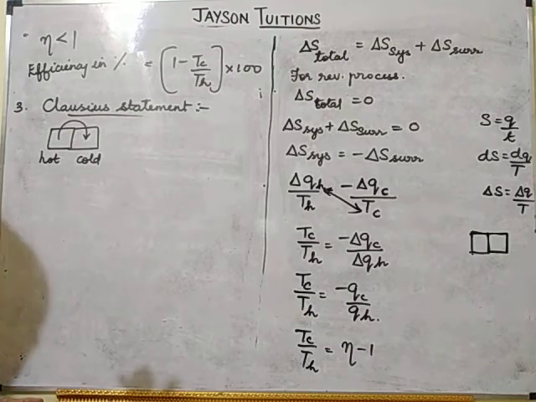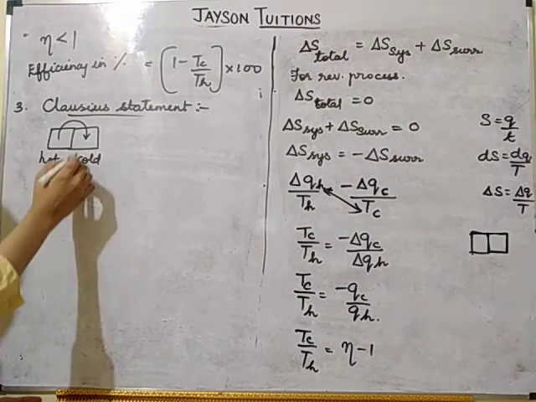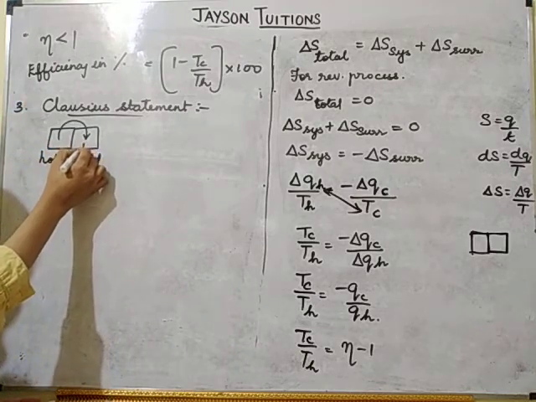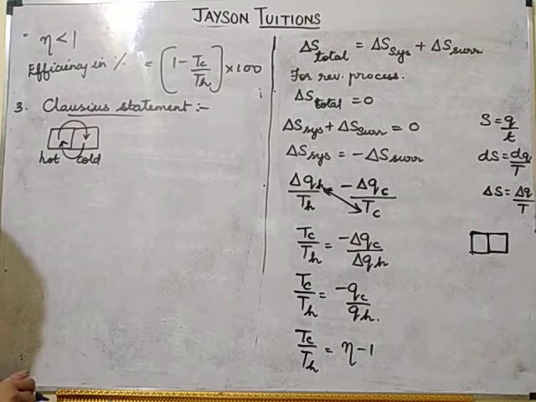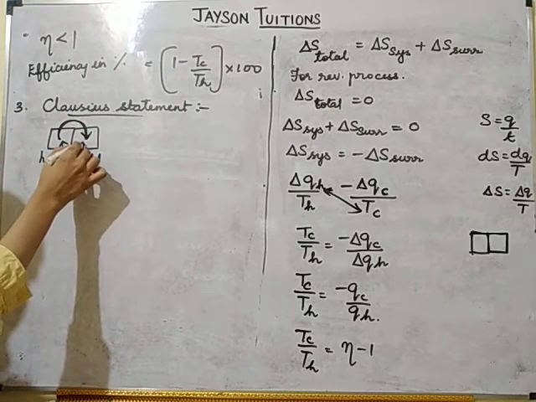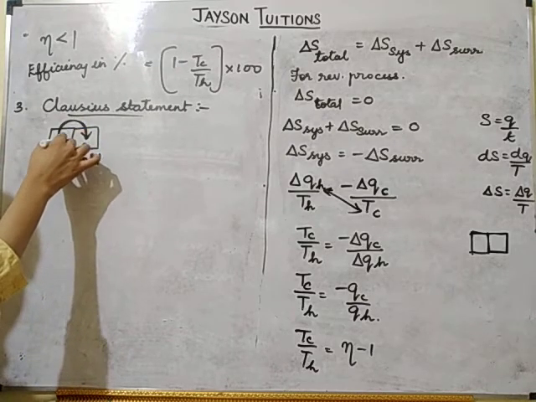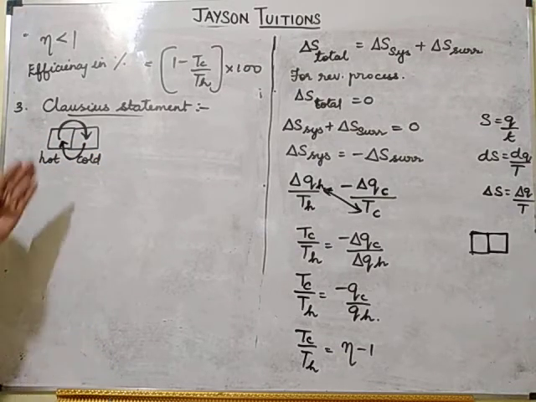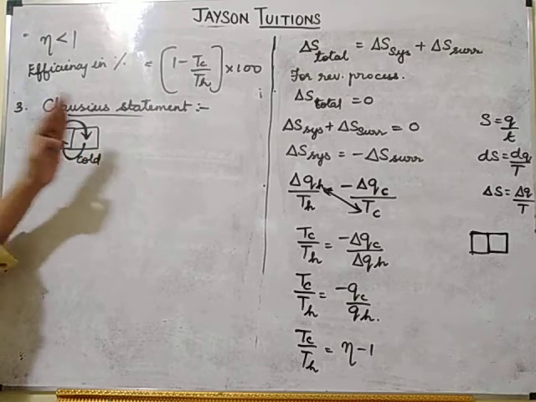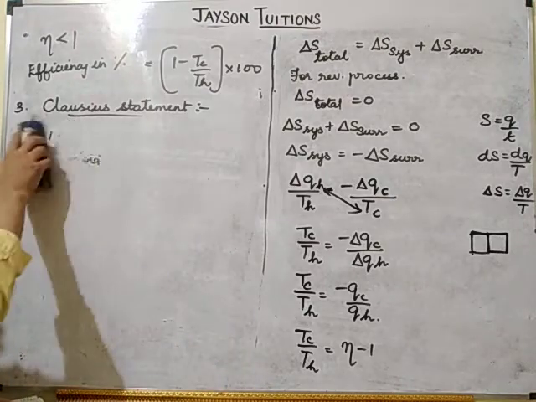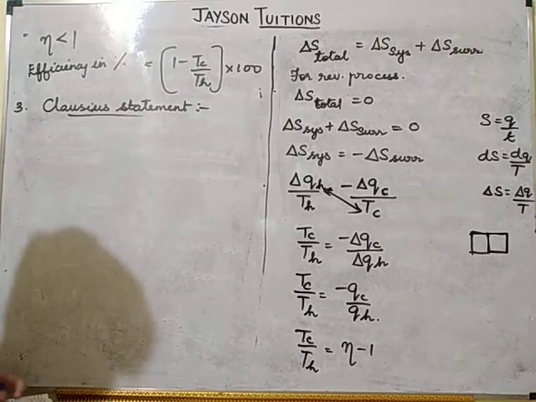Okay, but suppose if you want to transfer the heat from the cold system to hot system, what you should do? You should do some work. This heat will automatically get transferred here. Again, if you want to transfer this heat from the cold system to hot system, we have to do some work. From cold system to hot system, the heat will not transfer automatically. We have to do some work. Okay, so that is the Clausius statement.